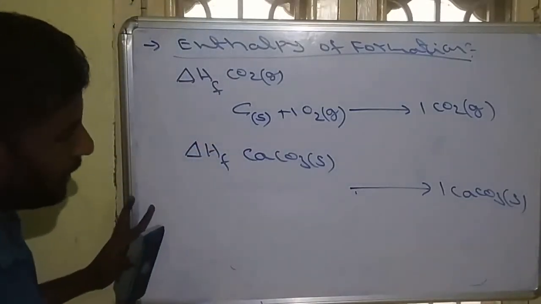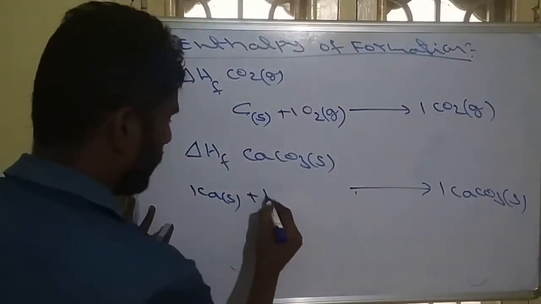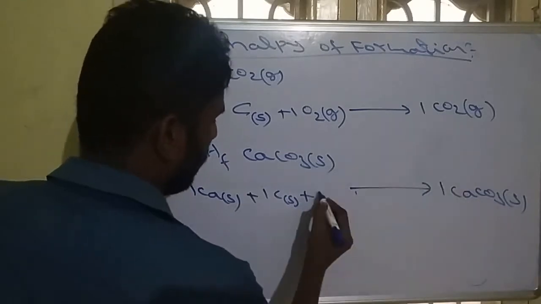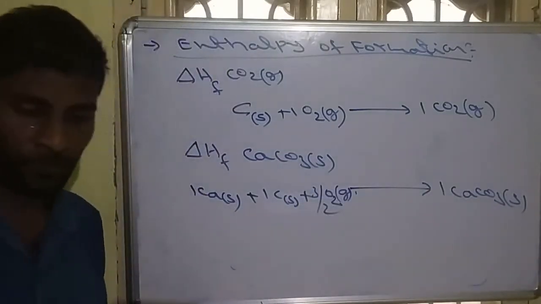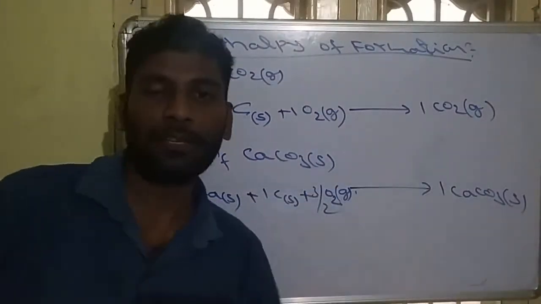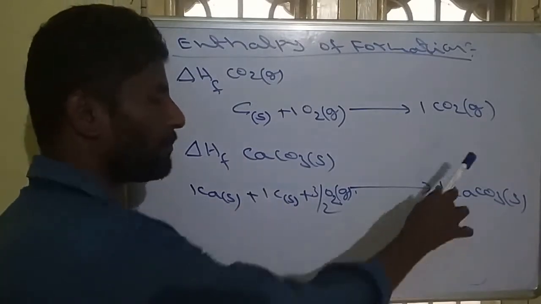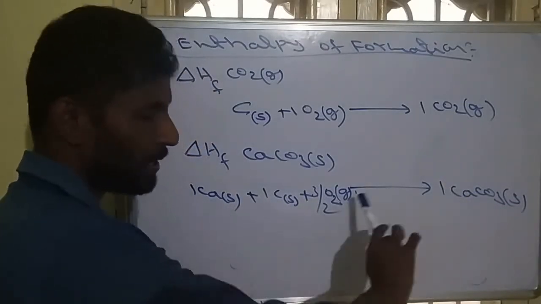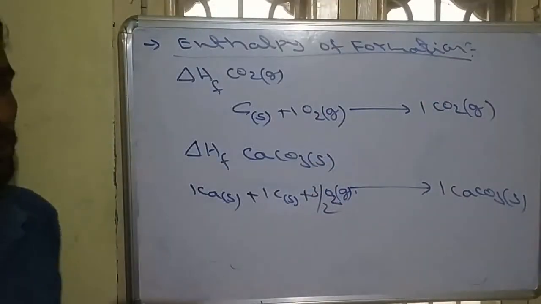So for calcium carbonate, 1 calcium, calcium is a metal in solid form. Carbon is also in solid form. Oxygen is in O2 form, that's why 3 by 2 O2. In this reaction, how much energy is changing? That is the enthalpy of formation of calcium carbonate. So the product must be 1 mole and the reactants must be in naturally occurring form. Then the reactions are called enthalpies of formation.